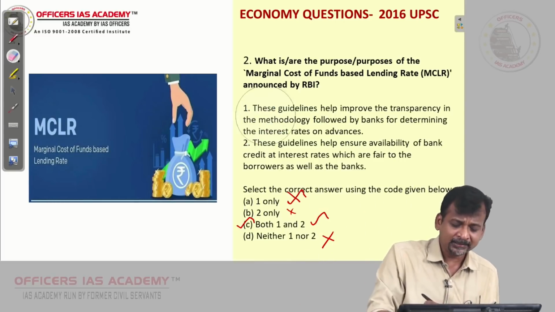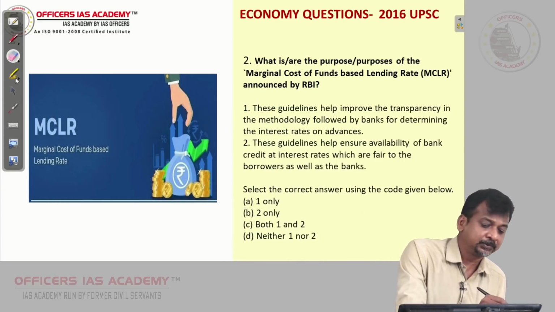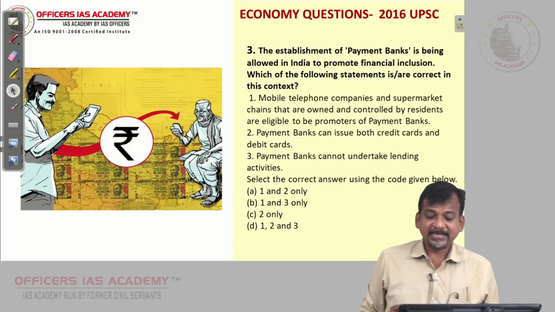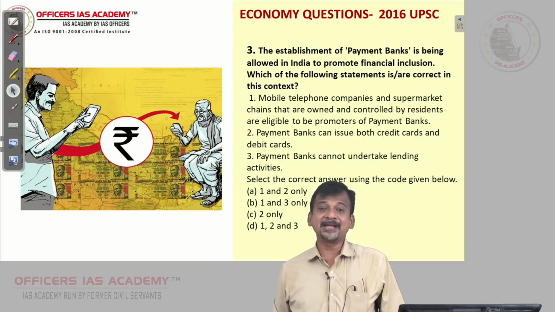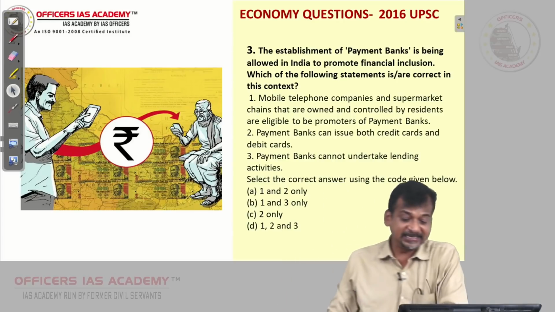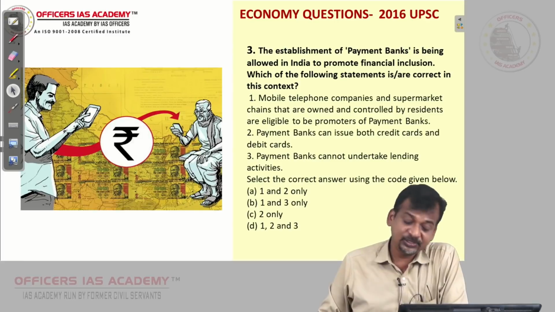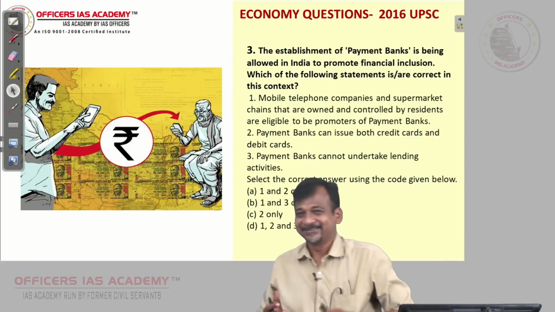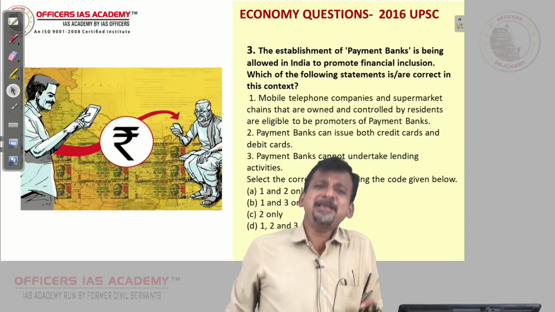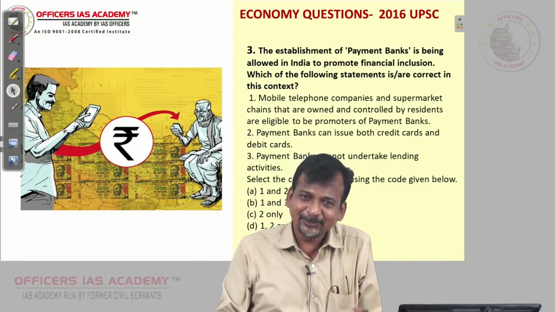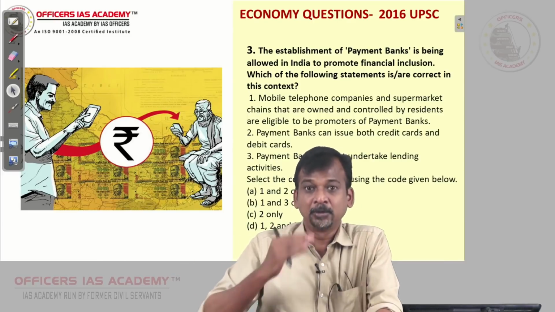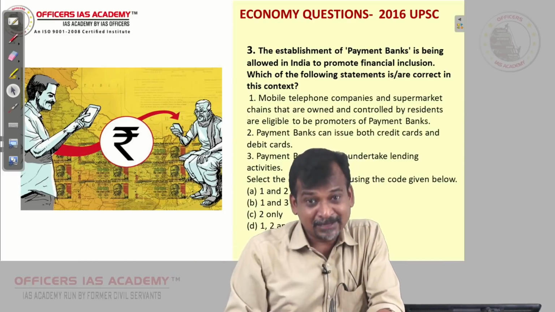Then let's move on to the third question. The establishment of payment banks is being allowed in India to promote financial inclusion. Now what is financial inclusion? Including as many people as possible into the financial network, whoever was left out because they are in faraway places.